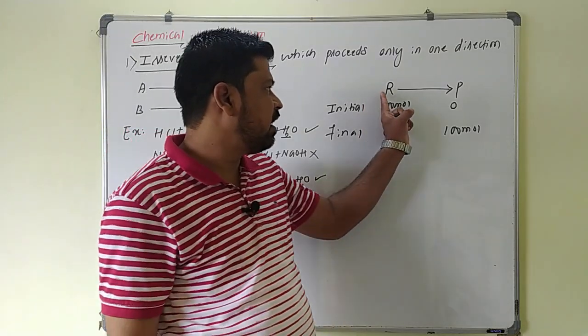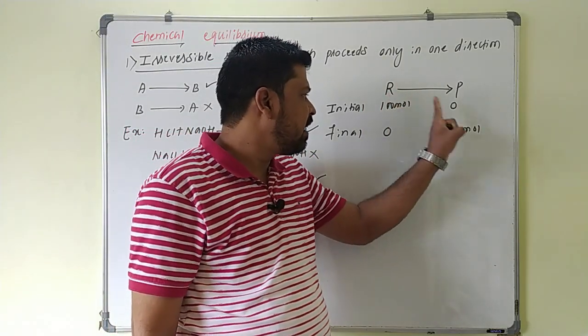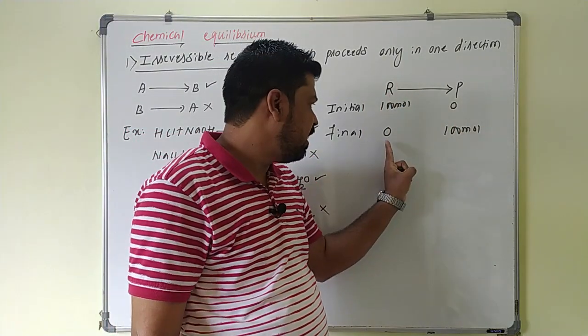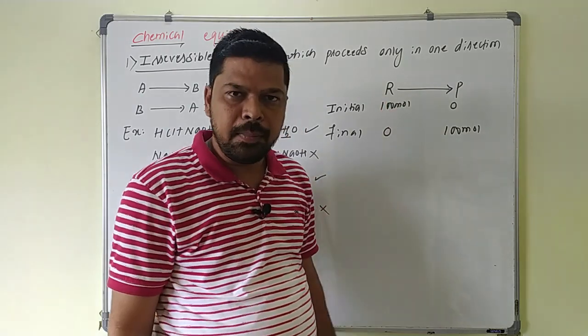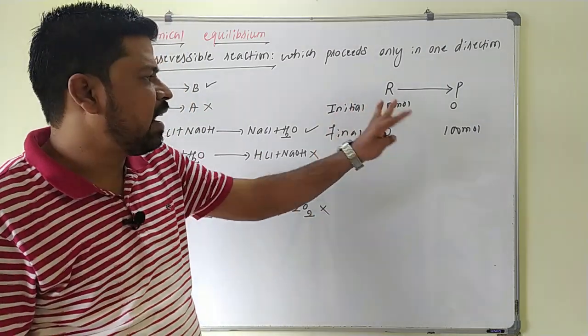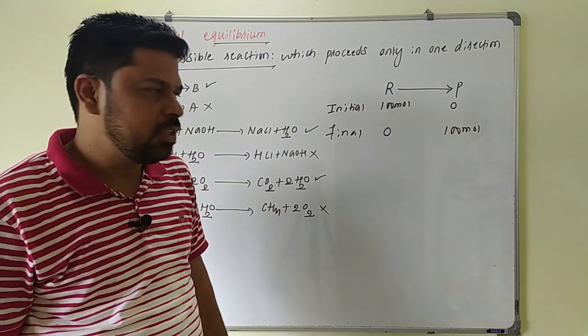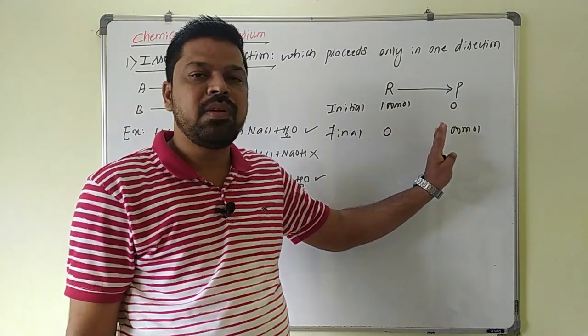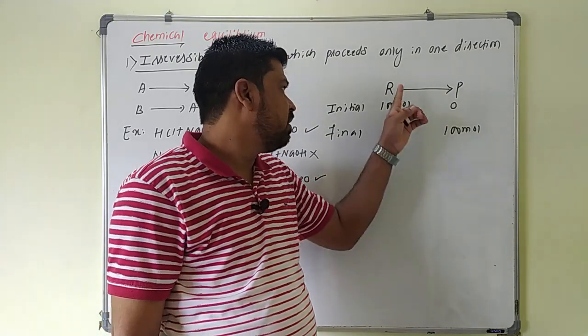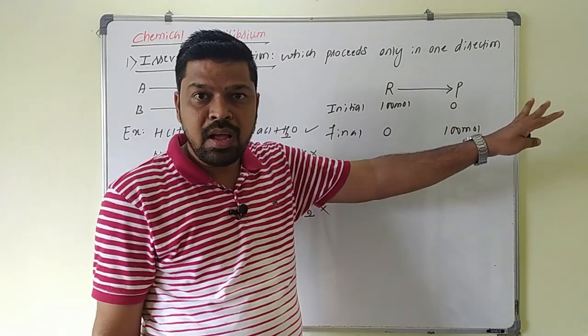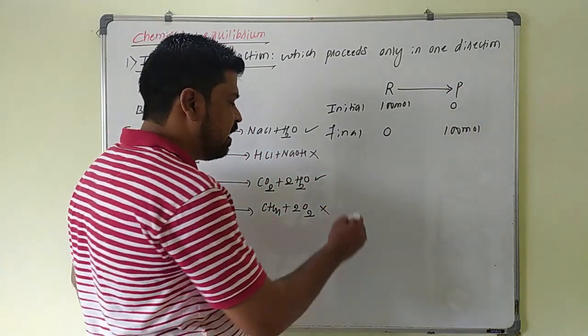Now you see here, whenever the reaction is completed, entire reactant is getting converted into product. At the end of the reaction, the concentration of the reactant is what? Completely zero. So entire reactant will be consumed in the irreversible reaction. So irreversible reaction will proceed to 100% completion, where the concentration of the reactant becomes completely zero at the end of the reaction.